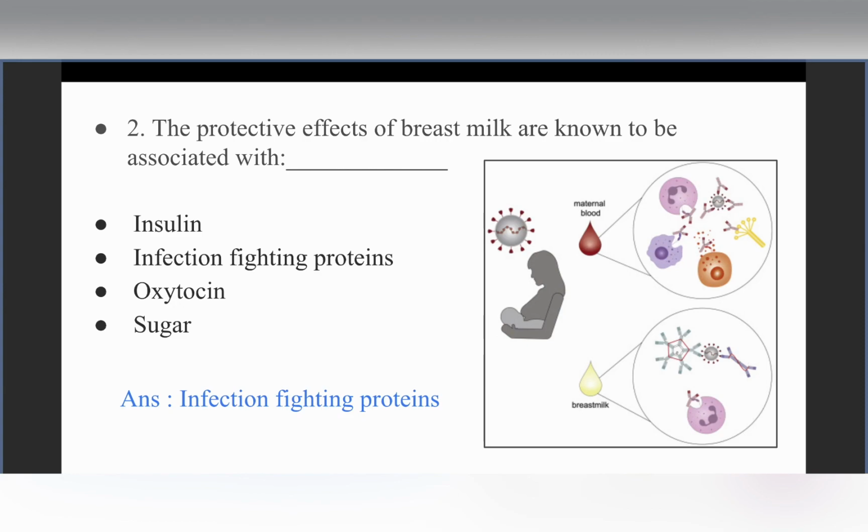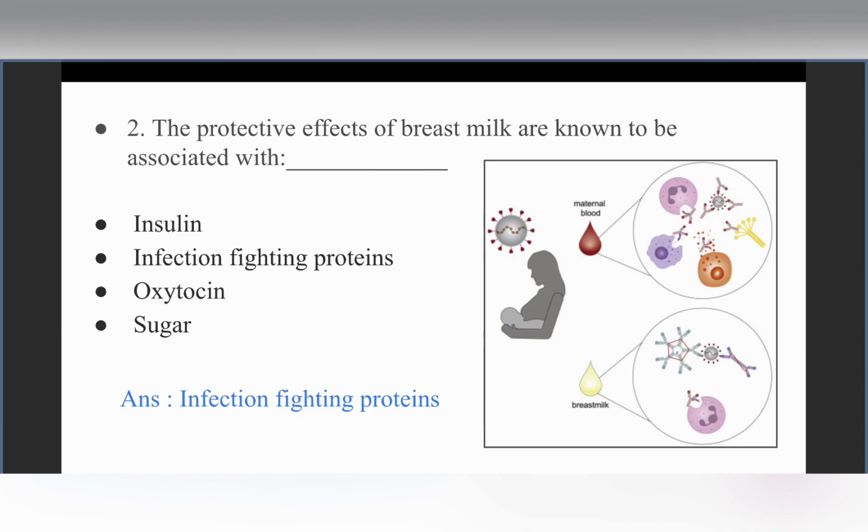Whenever there is an acute inflammation in the body, the neutrophils take over, and whenever there is a chronic inflammation or a chronic disorder state in our body, the macrophages and the lymphocytes take over. These are already there in the maternal blood, and these also get transferred to the breast milk. So this becomes a form of innate immunity.